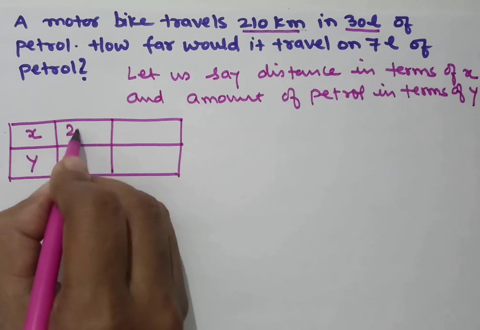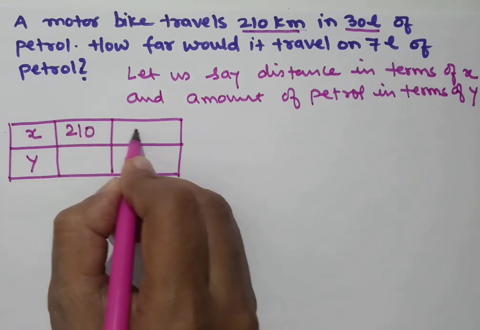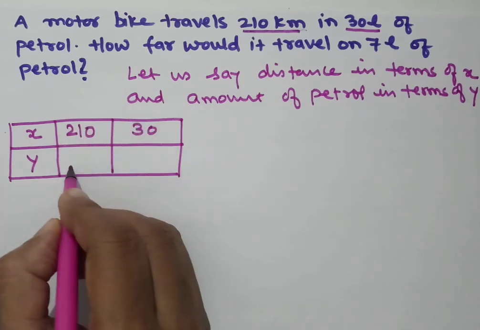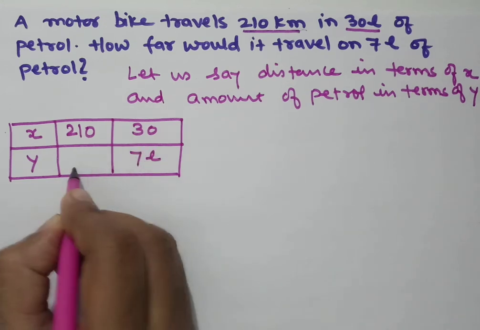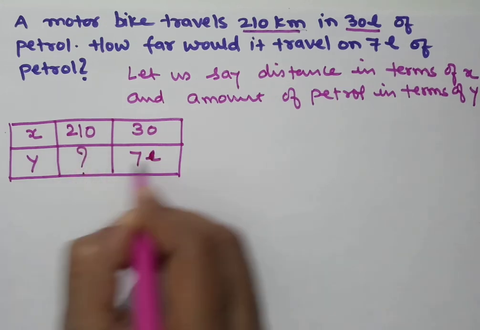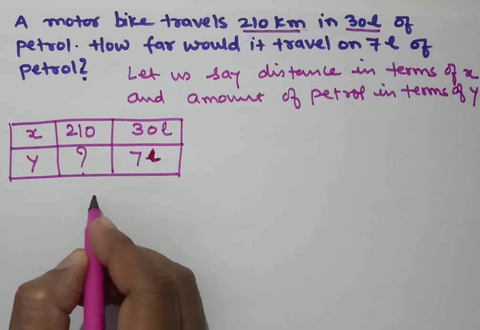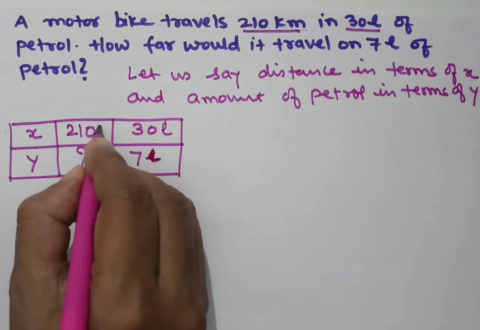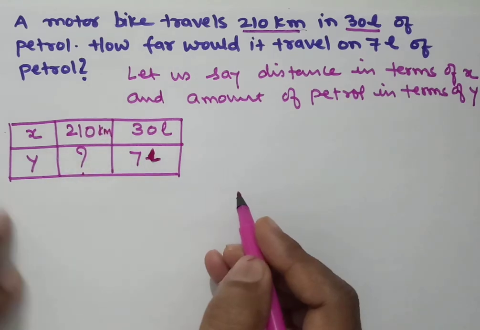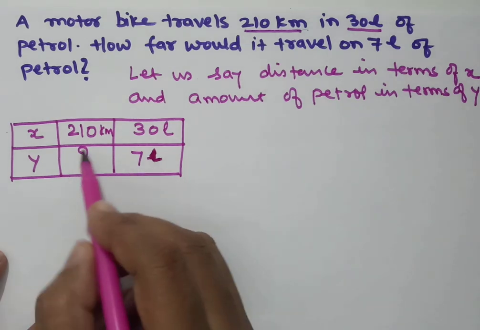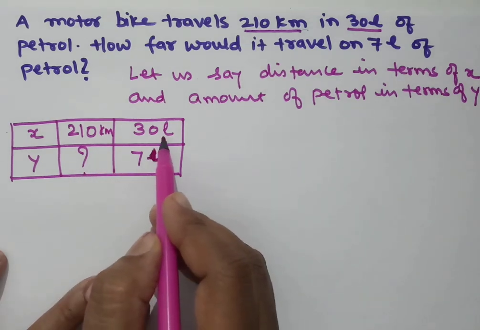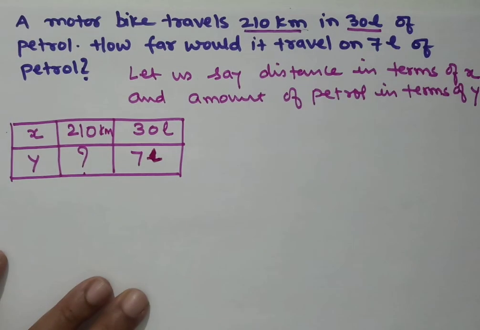So for 210 kilometers, how much petrol are we using? 30 liters of petrol we are using. And for 7 liters of petrol, how many kilometers will the bike run? So we have to see that. So see here, if the amount of petrol is increasing, the distance covered by the bike will also increase, because if you have less petrol, you cannot go for a longer distance.